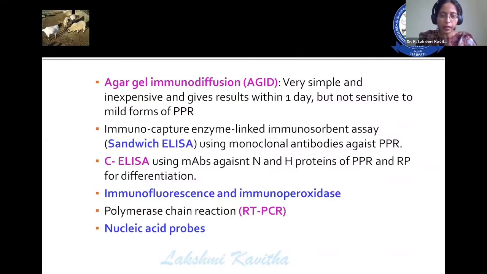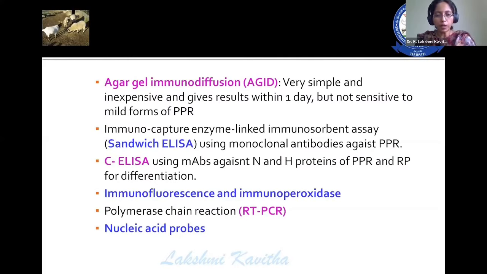Then immunocaptured ELISA, that is enzyme linked immunosorbent assay, which is a sandwich ELISA using monoclonal antibodies to differentiate between PPR and rinderpest. Competitive ELISA using monoclonal antibodies of N and H proteins also differentiates between PPR and rinderpest. Then immunofluorescence and immunoperoxidase tests, polymerase chain reaction, and nucleic acid probes.